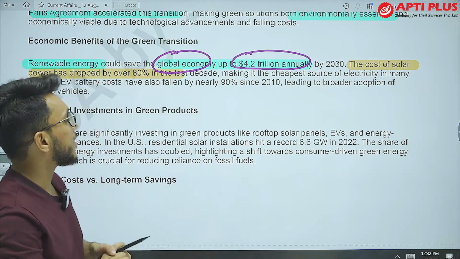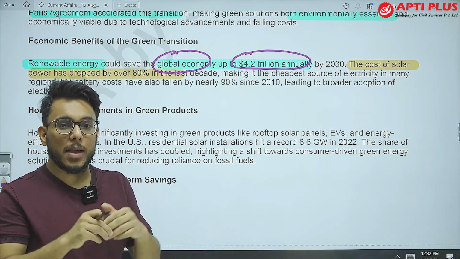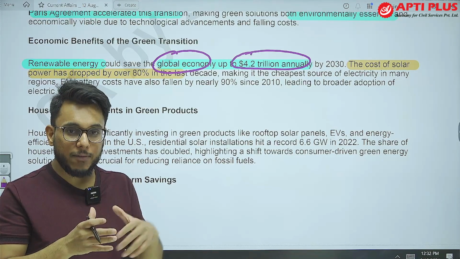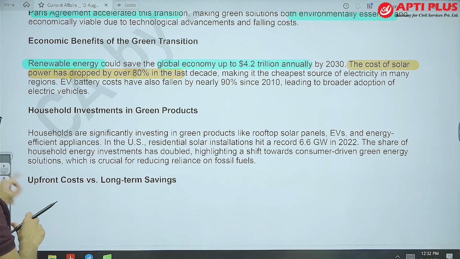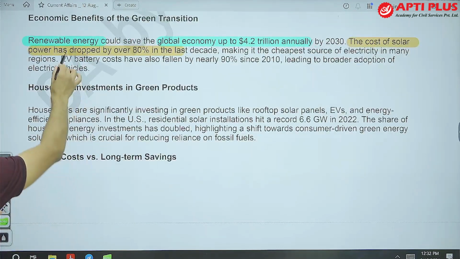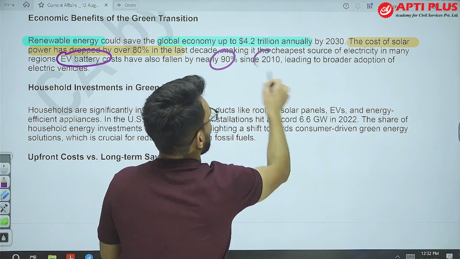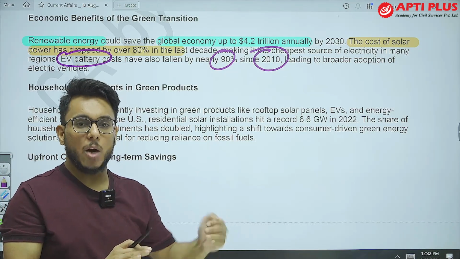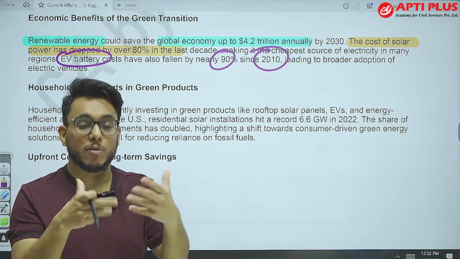Moreover, solar power cost has dropped by 80%, and today solar power tariffs are competing with coal. Moreover, even in electric vehicles, EV battery cost has fallen by 90% compared to 2010. So battery cost is coming down, solar power cost is coming down, and cumulatively renewable energies can save a lot of cost in mobility.